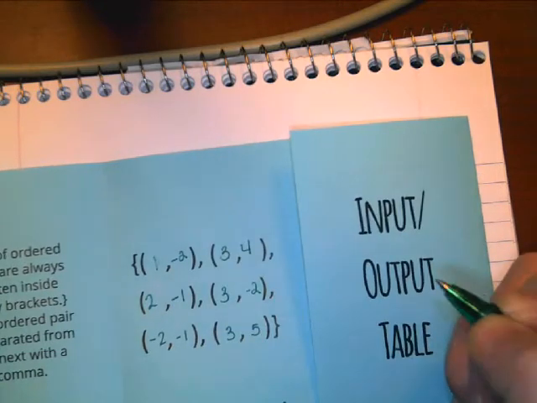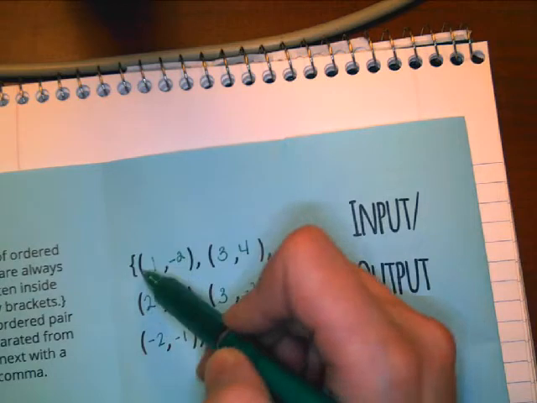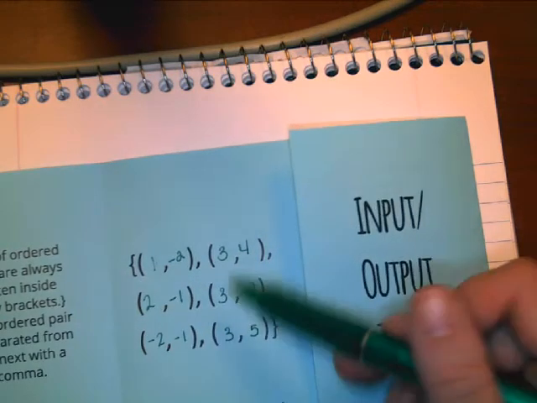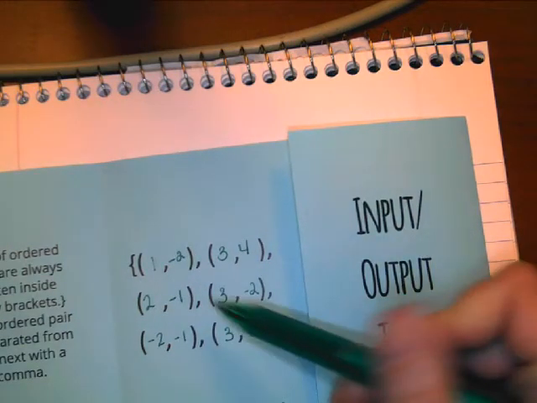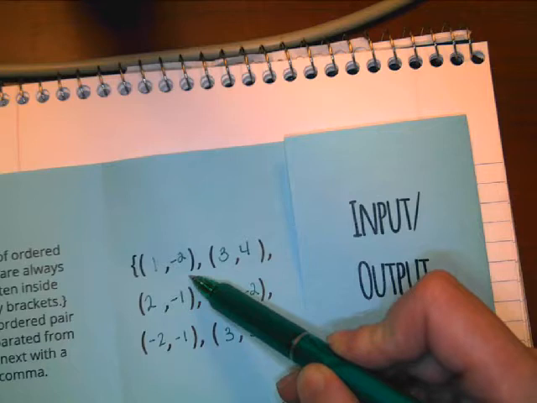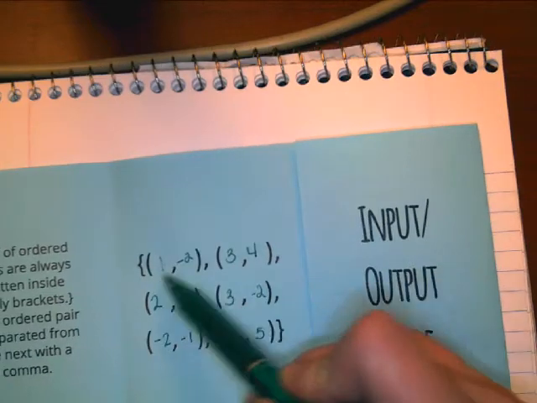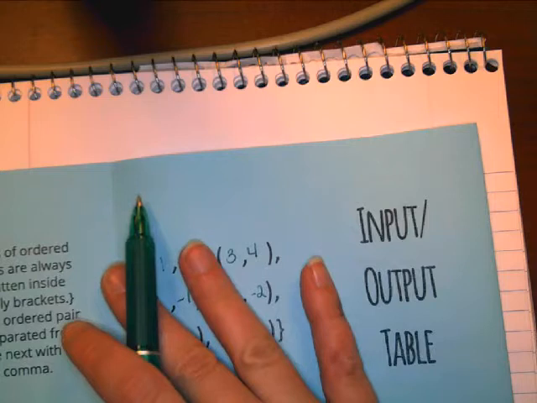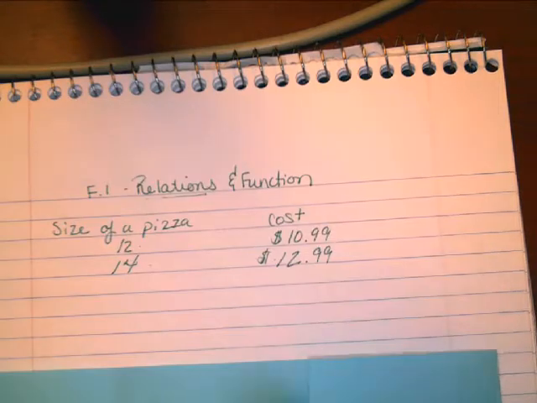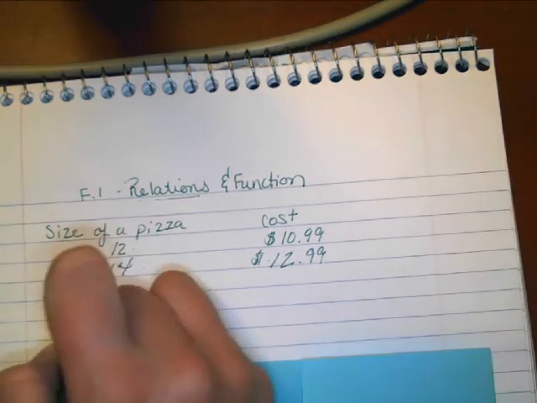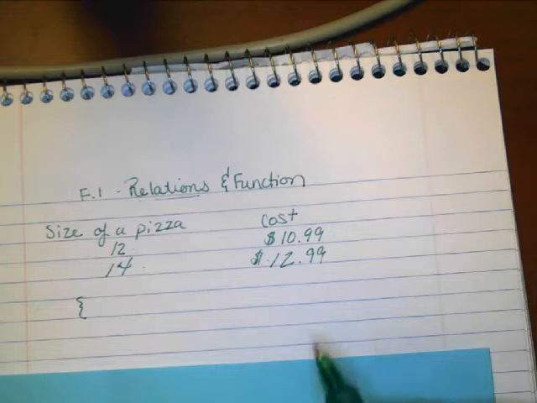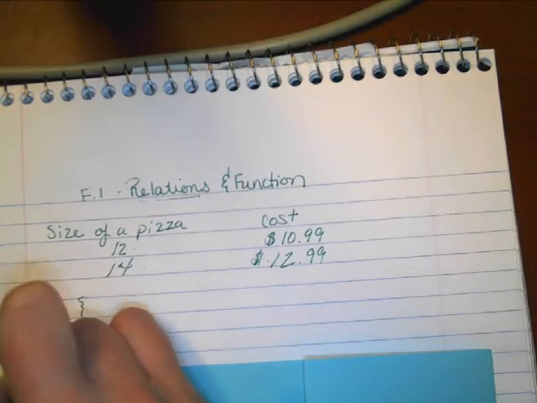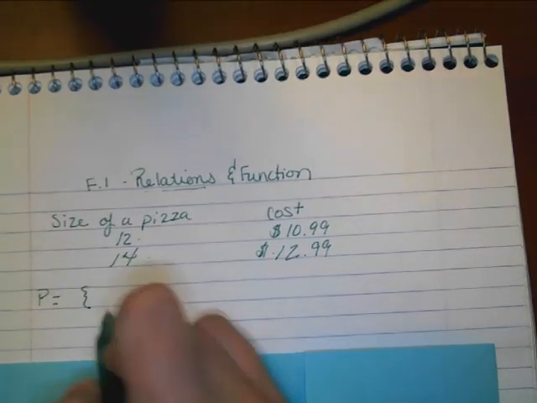All right. So remember, this curly bracket is the thing that tells you that we have a set, and each set of ordered pairs, remember an ordered pair is an x value and a y value. So this demonstrates a relationship, just as the size of a pizza and its cost demonstrates a relationship. Maybe this relationship, I can call it P, is the relationship.